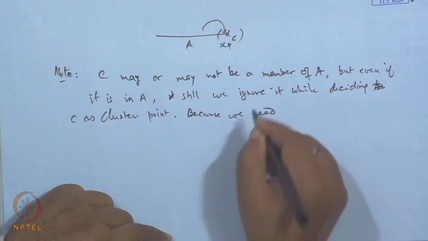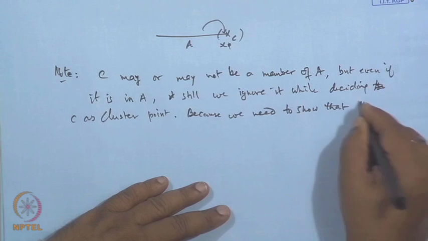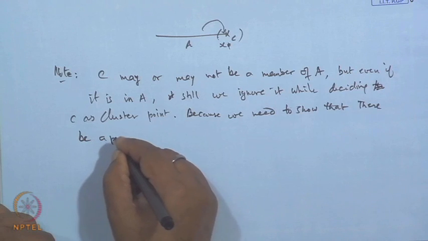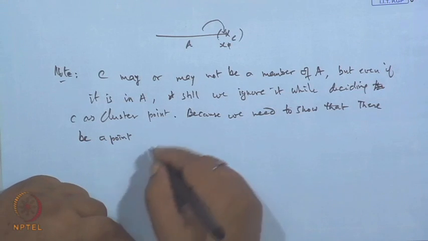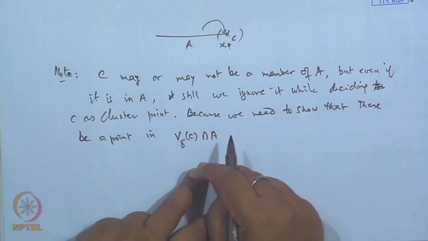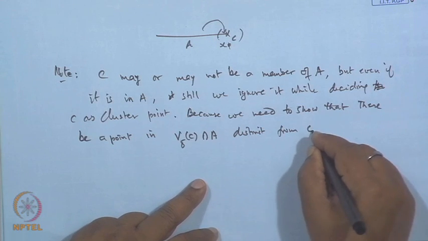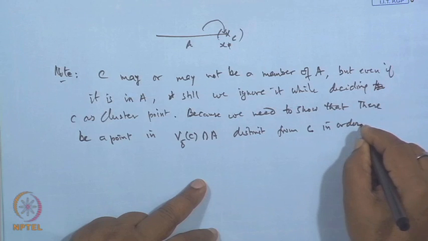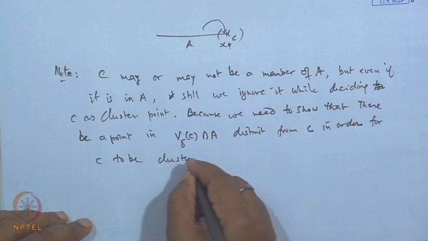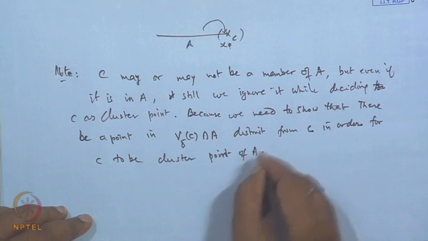We need to show that there is a point in the delta neighborhood of C intersection A, distinct from C, in order for C to be a cluster point of A. That is important.